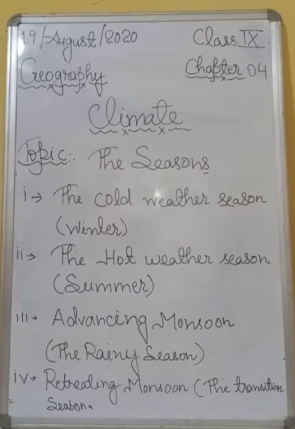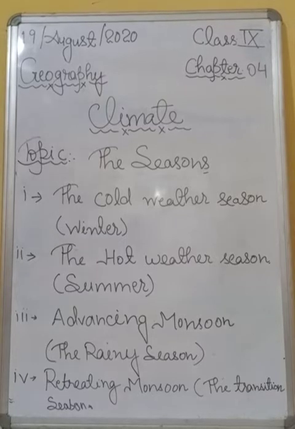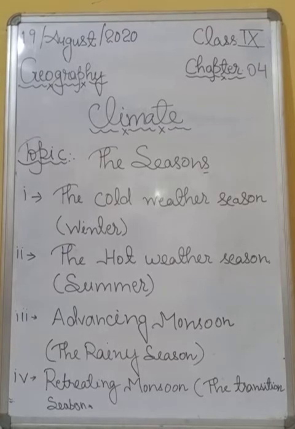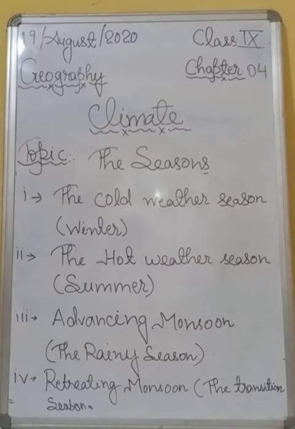Alright, so students, dust storms are very common in North India in the month of May, which in common language we say Andhi Tufan. So students, they bring temporary relief from the heat by lowering the temperature and may also cause light rain and cold breeze. Alright.